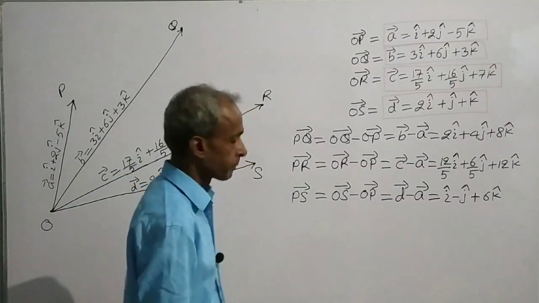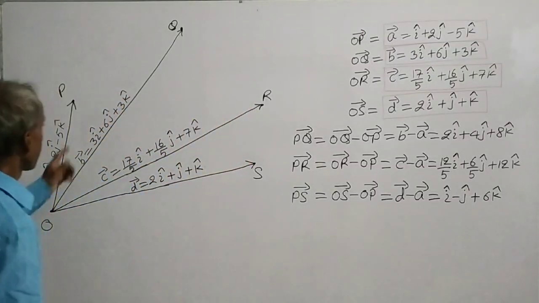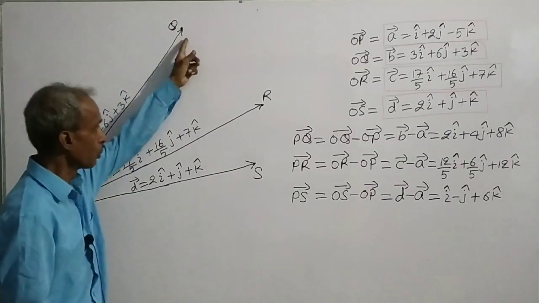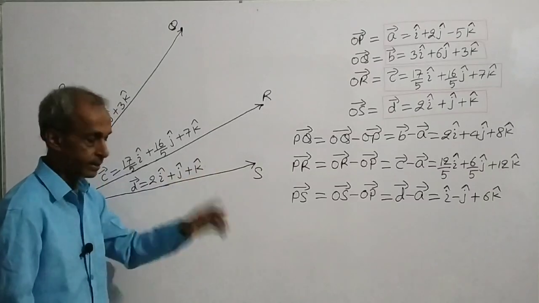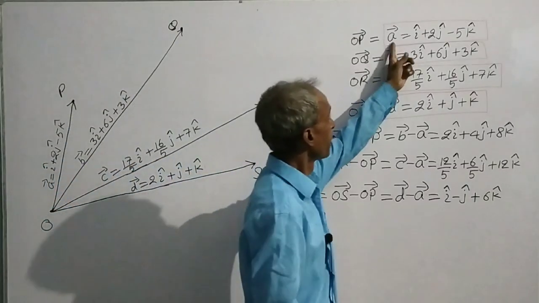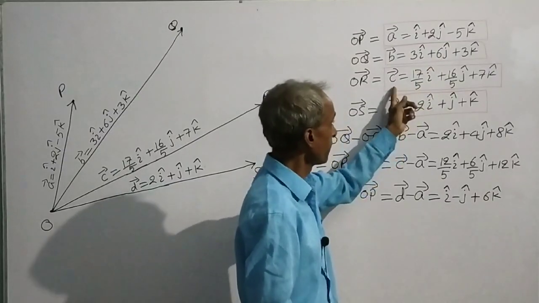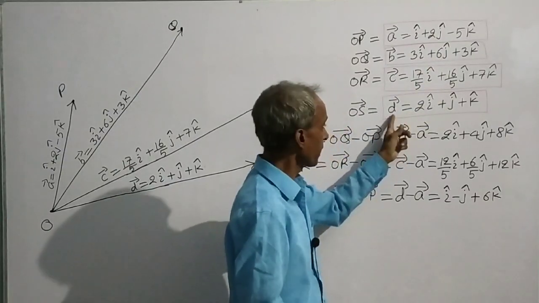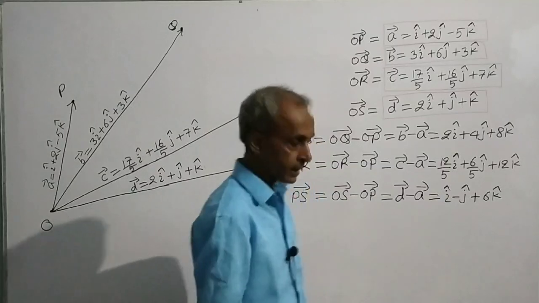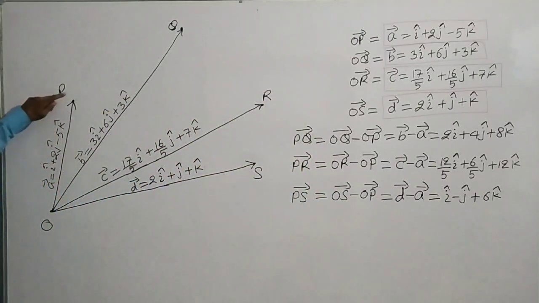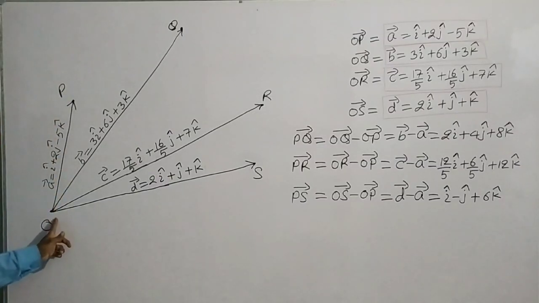In this question, position vectors of 4 points P, Q, R and S are given. A is equal to this vector, B is equal to this vector, C is equal to this vector and D is equal to this vector. But we know that position vector of any point P with respect to origin will be vector OP.